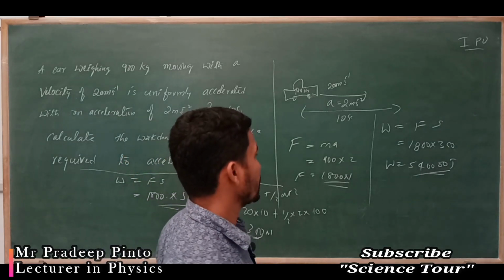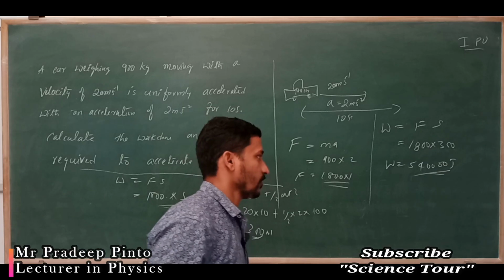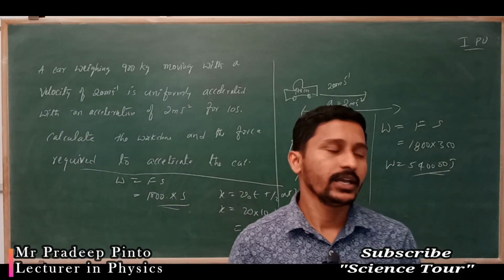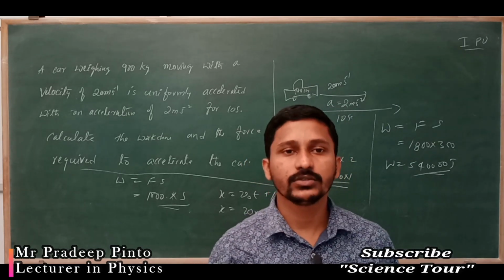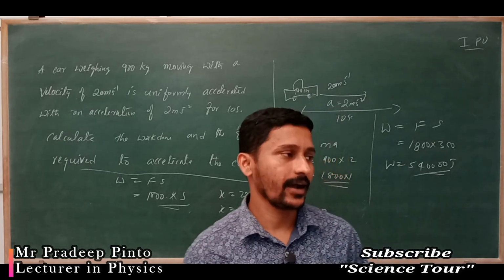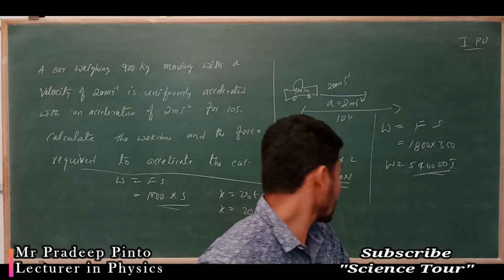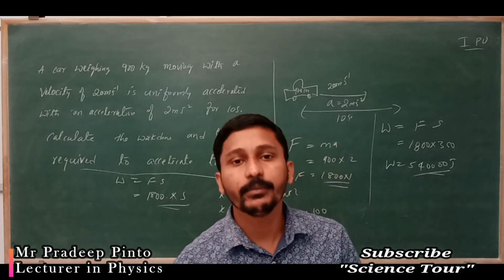See, 540,000 or 54 into 10 to the power 4 joules of energy is used to accelerate that car for the distance, 10 seconds and for the distance 300 meter.